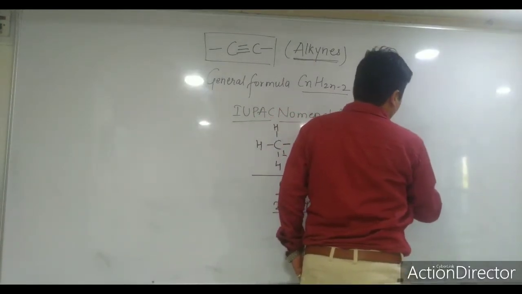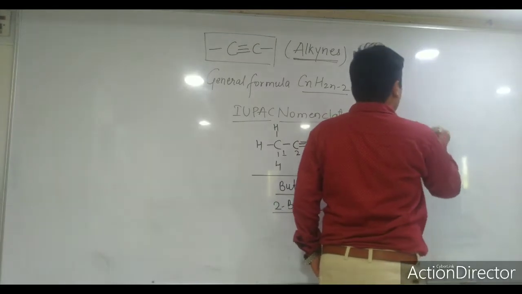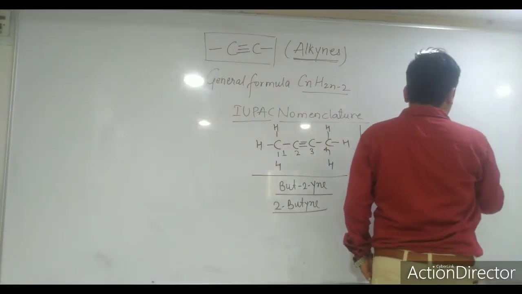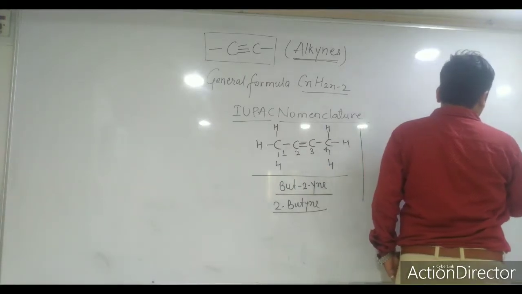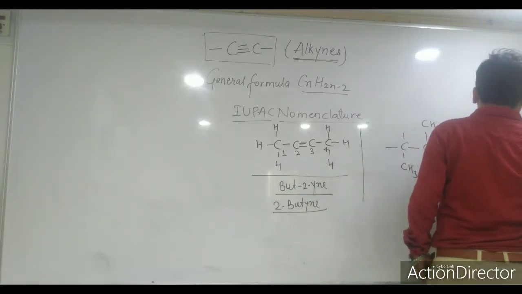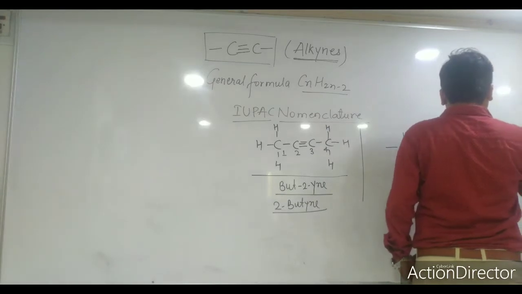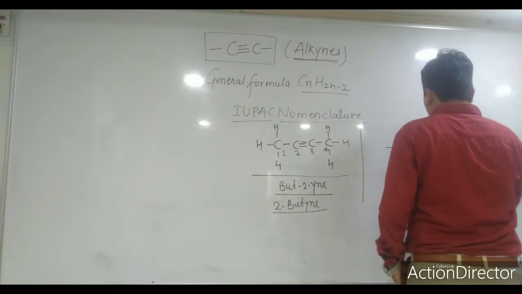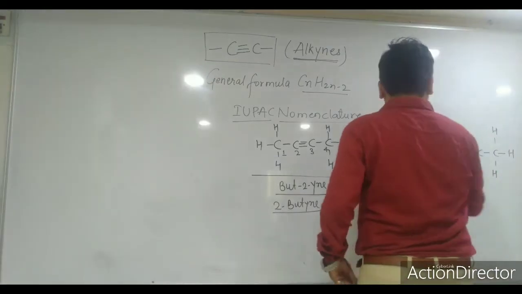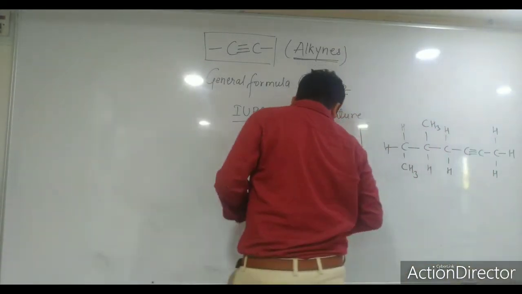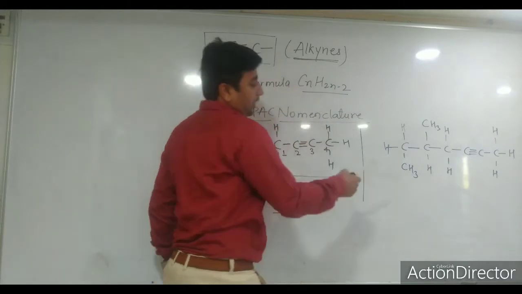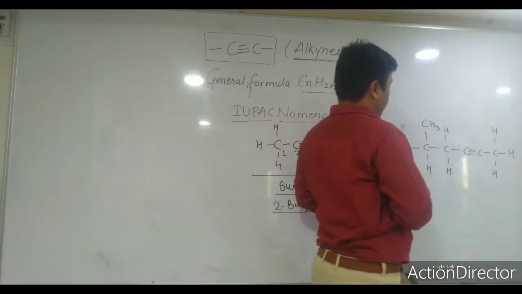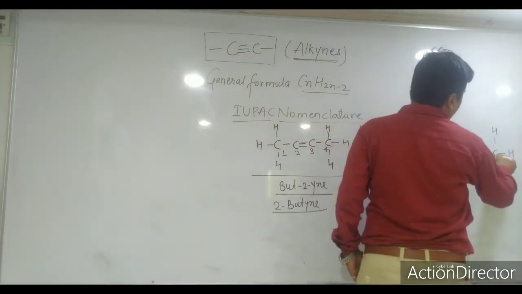Just suppose I am giving you another example of nomenclature. Here one CH3 group is there, here one CH3 group is there, here a carbon is there, and this carbon will have a triple bond, and here one more. So here you have to write the name of this compound. Can you tell me what will be the name of this compound? IUPAC nomenclature. Many students get confused in this. They will count this CH3 also, but I am talking about here. I will start counting from here.